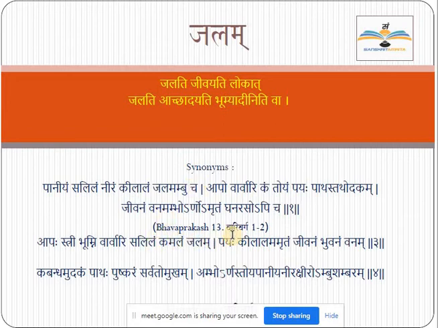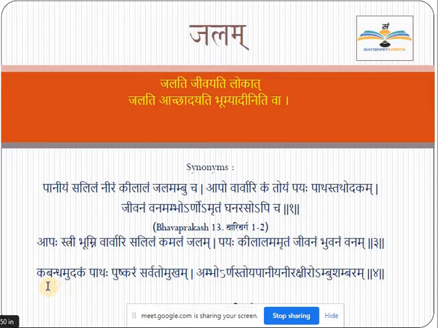It is given in the Bhava Prakasa, Vari Varga, chapter 13, and then slokas 1 and 2. Here more synonyms are given: Apaha, Stri, Bhumni, Vaha, Vari, Salilam, Kamalam, Jalam, Payaha. Here disjoin Kilalamrutam. First word is Kilalam, which means water, and the next word is Amrutam, which means water. Jivanam, Bhuvanam, Vanam.